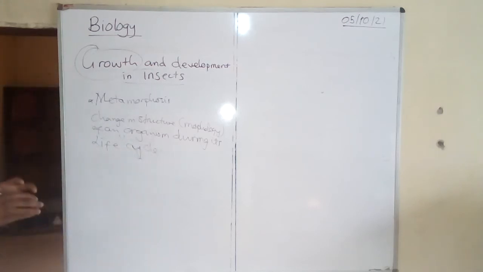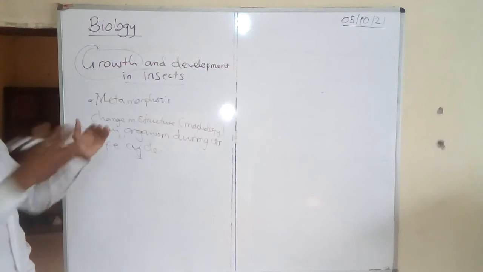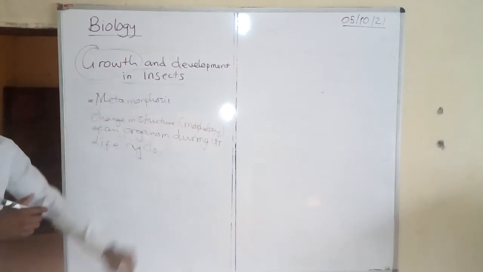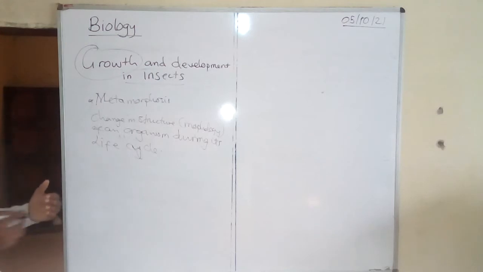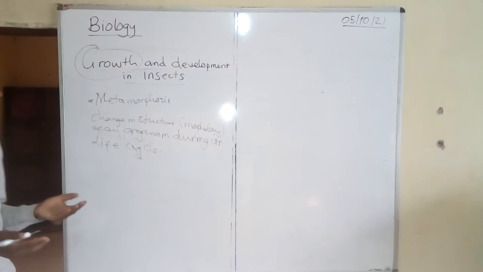So insects undergo metamorphosis, where they change forms, change structures, or body shape. That is what makes them different from other animals. Animals like us human beings do not change forms. Once you are born a human being, you die a human being.